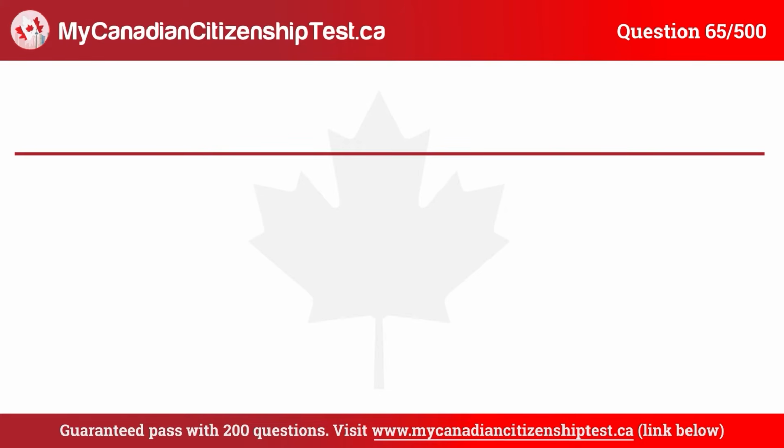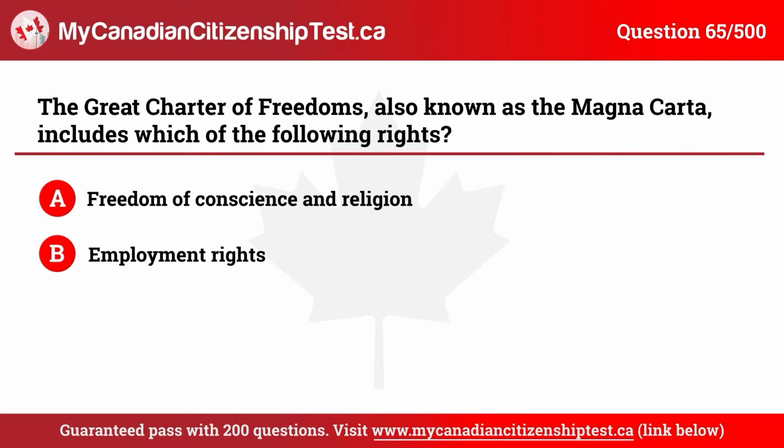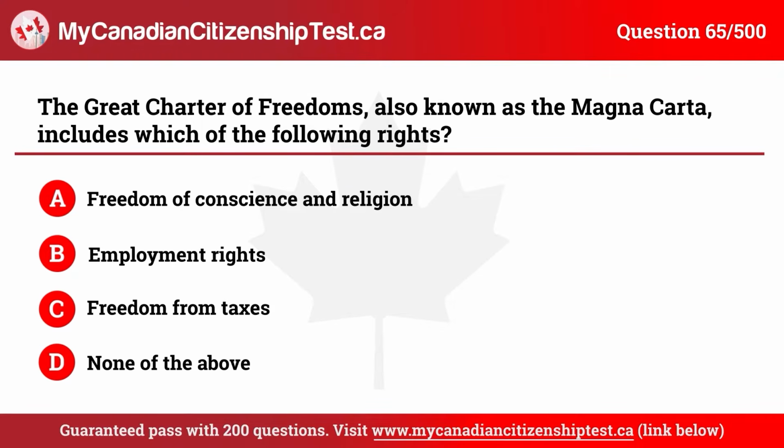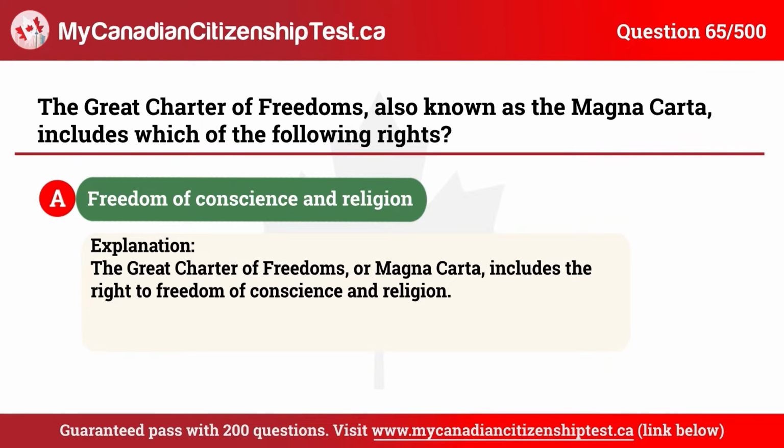Question 65. The Great Charter of Freedoms, also known as the Magna Carta, includes which of the following rights? A. Freedom of conscience and religion. B. Employment rights. C. Freedom from taxes. D. None of the above. The correct answer is A. Freedom of conscience and religion.